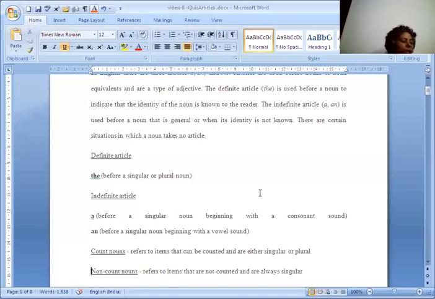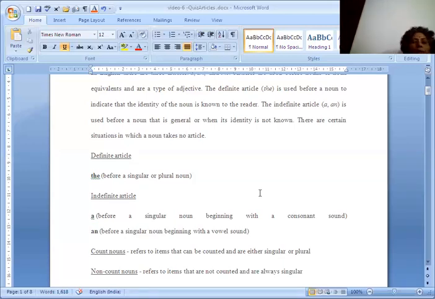Before the names of academic subjects, like I study biology, I study geology, I study chemistry, we should not use any article before any academic subjects. Before plural nouns we should not use any article. Tigers are in danger of becoming extinct.